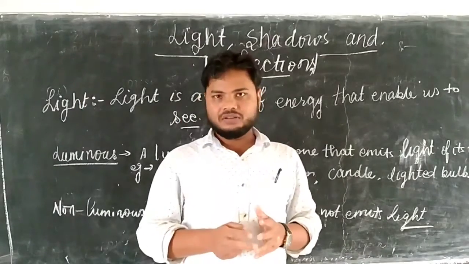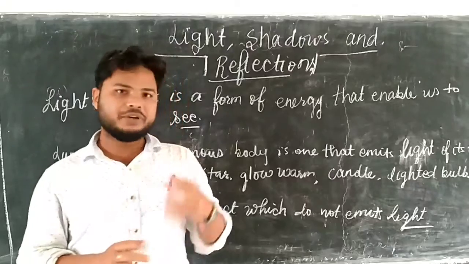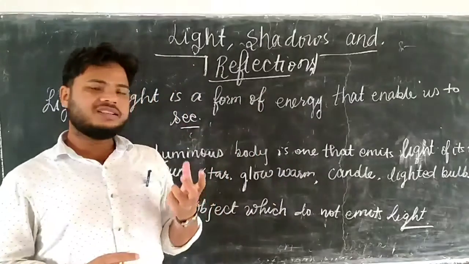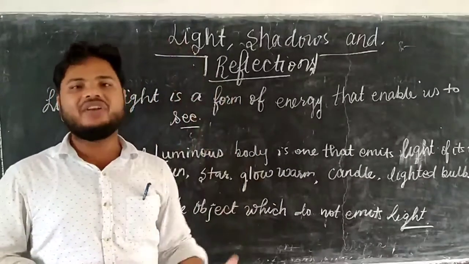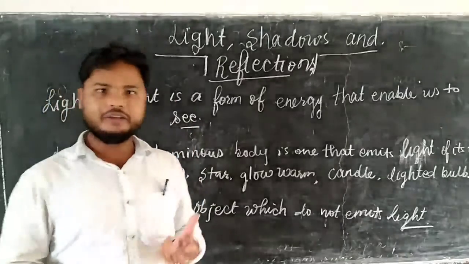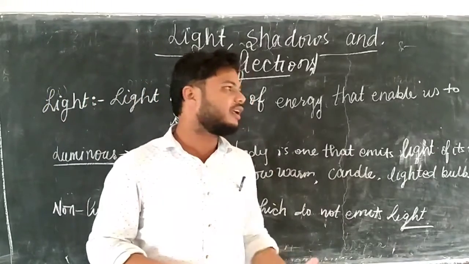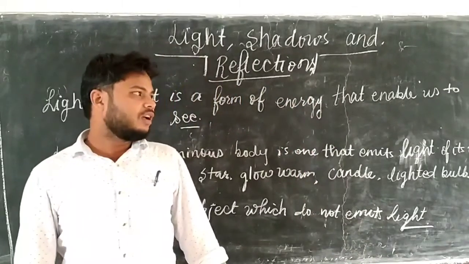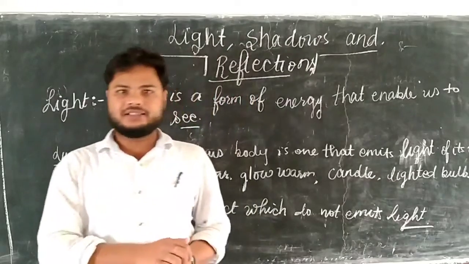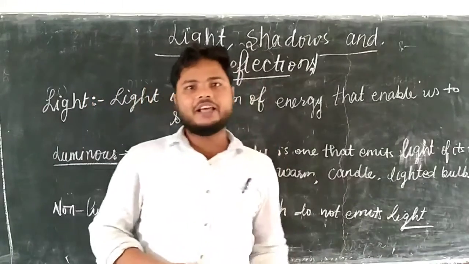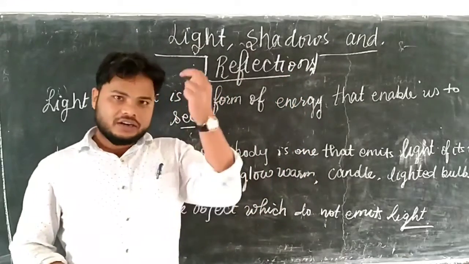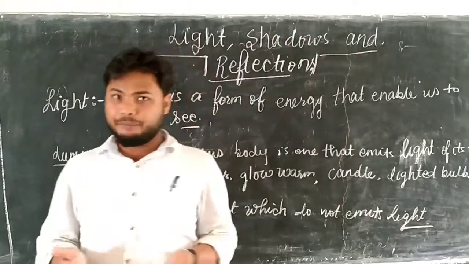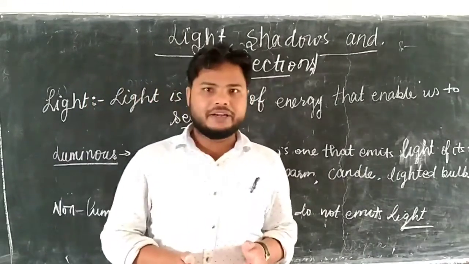Next, principle of reversibility. It means when light is incident on any reflecting surface normally, that is, perpendicularly, right? If light is incident on a reflecting surface perpendicularly, in that case, light retraces its path. It means light turns back in the same medium along the same path. These were some basic laws which light follows.